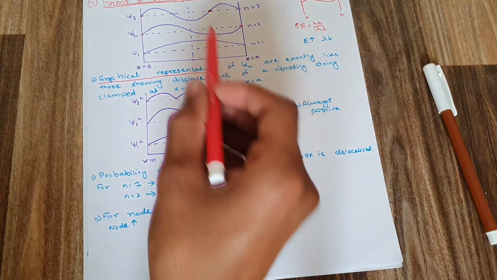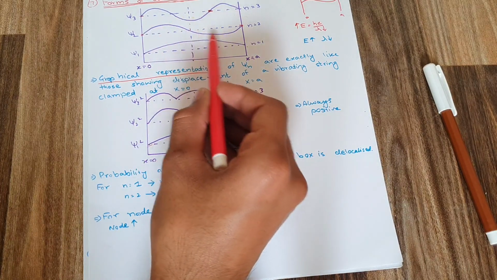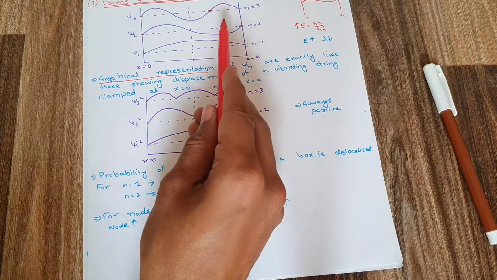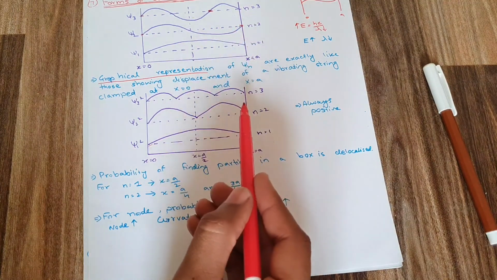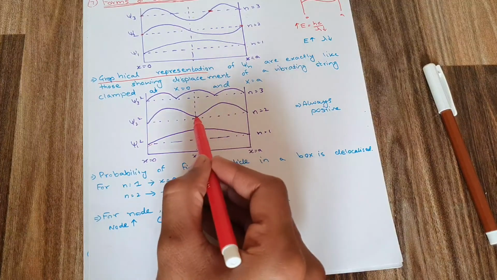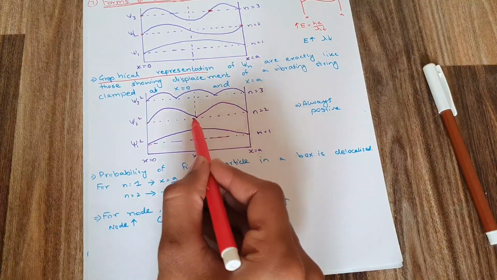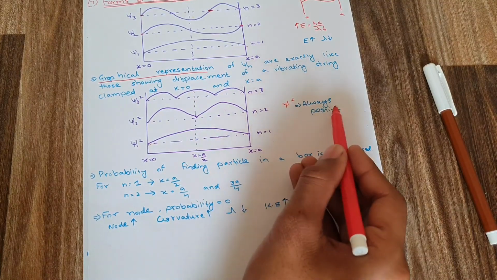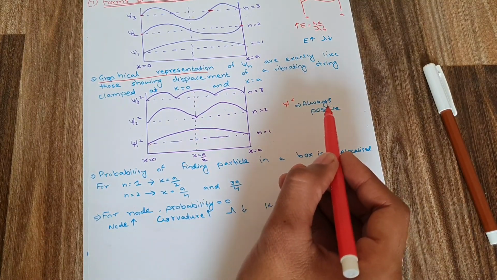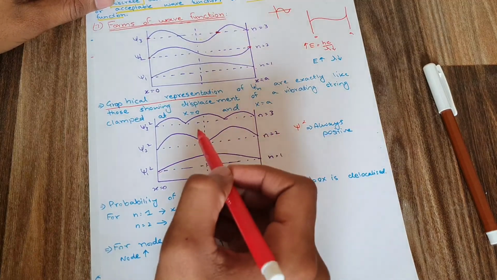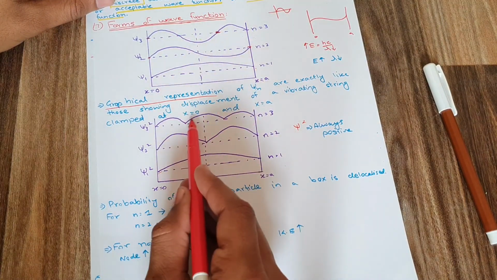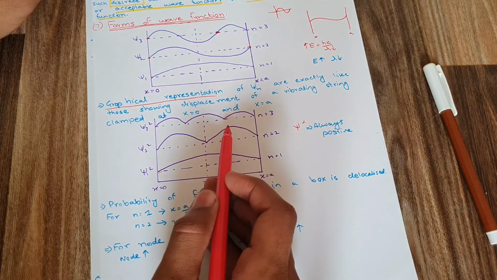As you can see, here psi had a positive value and a negative value, but if I take the square, the negative value also becomes positive. In case of square, the negative becomes positive, so here it is the positive value. So I can say that psi square is always positive, meaning the probability of finding the particle is always positive. And if I compare the third, here the third had this negative value, but in case of psi square this negative also becomes positive because minus minus becomes positive.